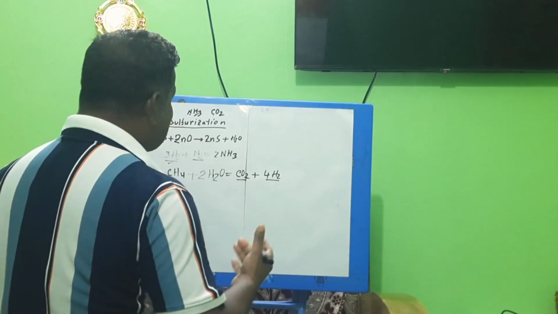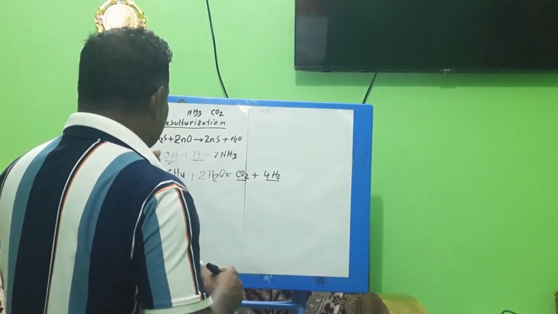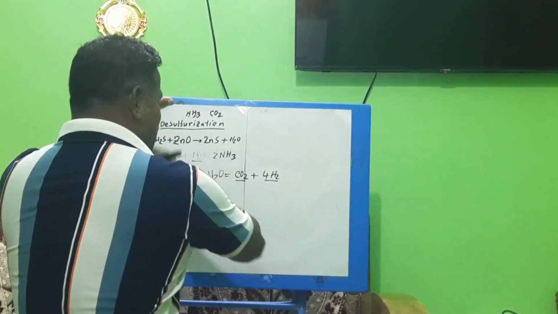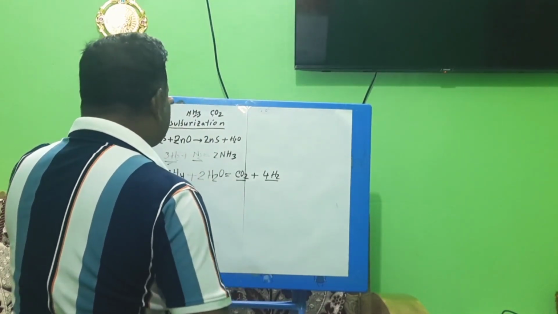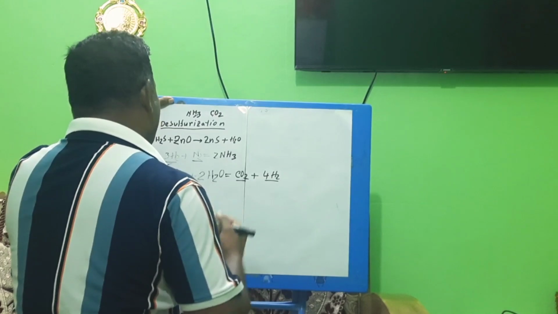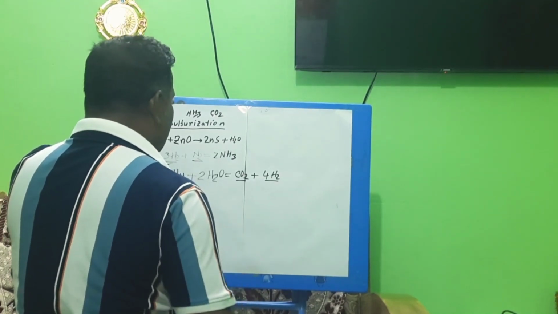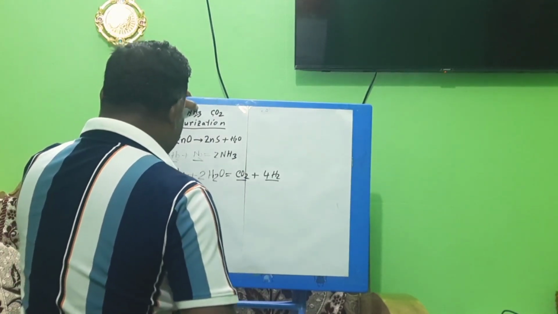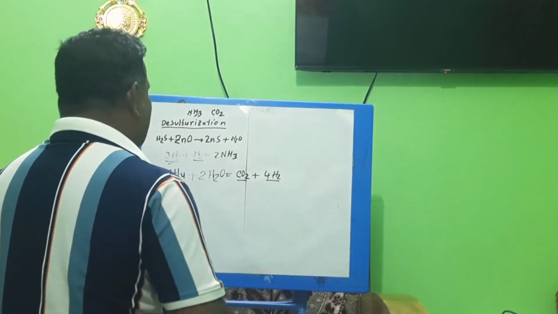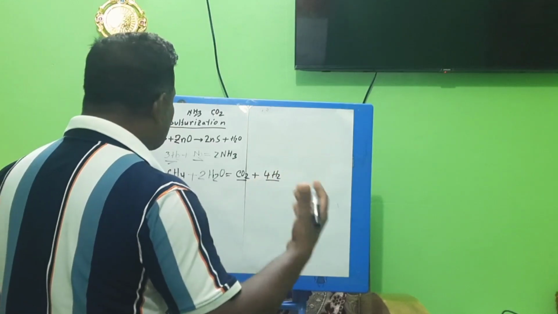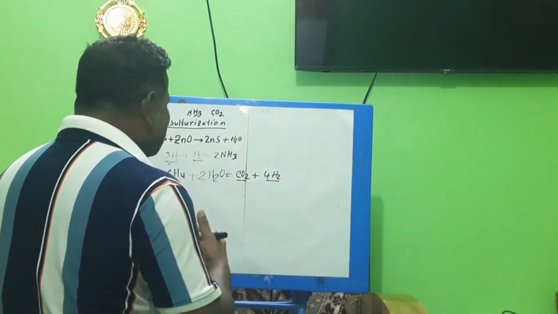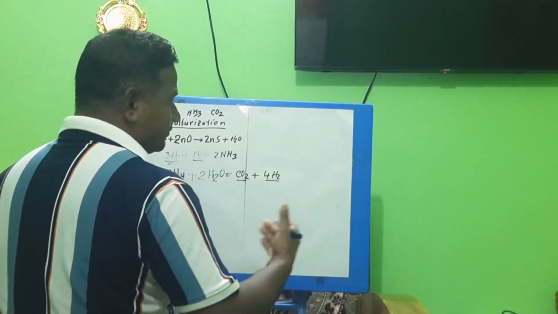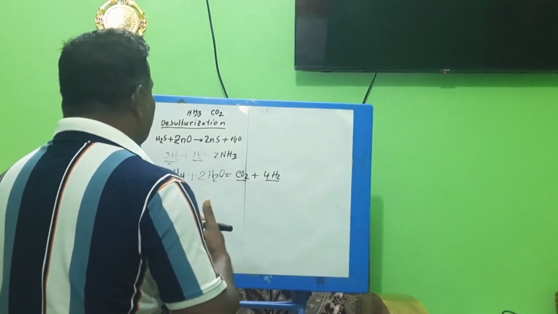Now I will explain one by one, so please concentrate. It is possible to get nitrogen from the atmosphere because the atmosphere has 79% nitrogen and almost 21% oxygen. But for hydrogen, from where will we get it? Hydrogen we can get in two ways. One is electrolysis of water, and another is steam reforming of natural gas.